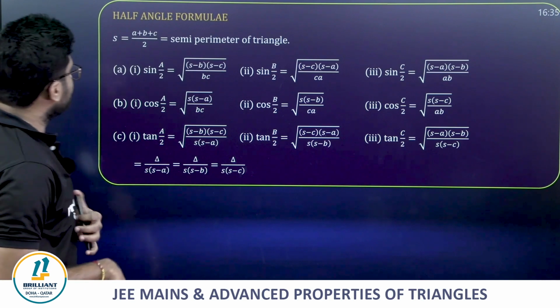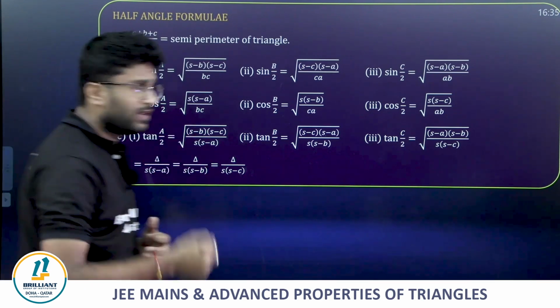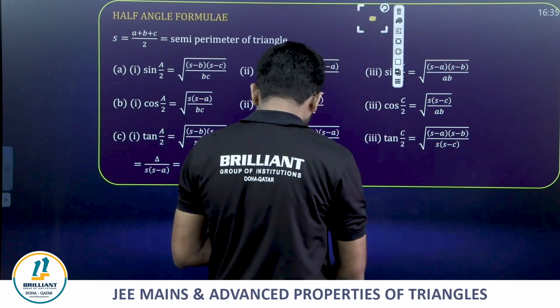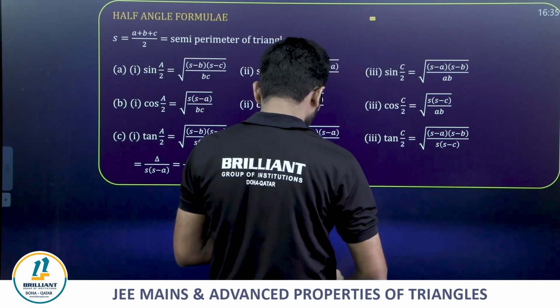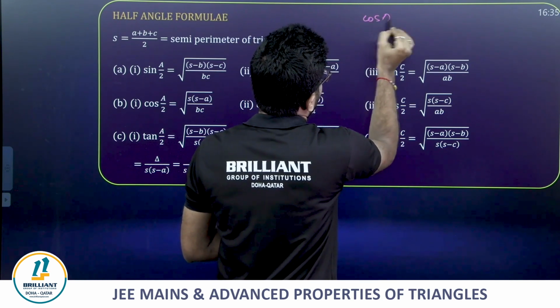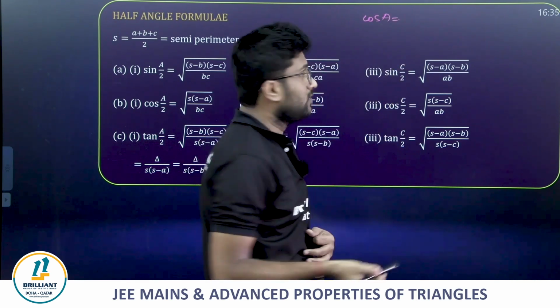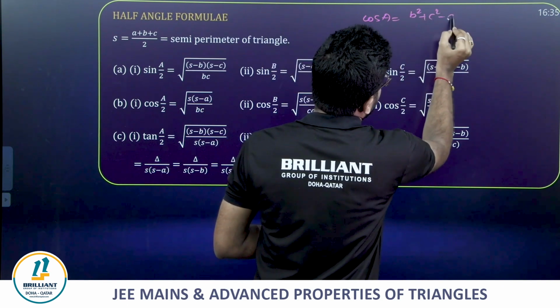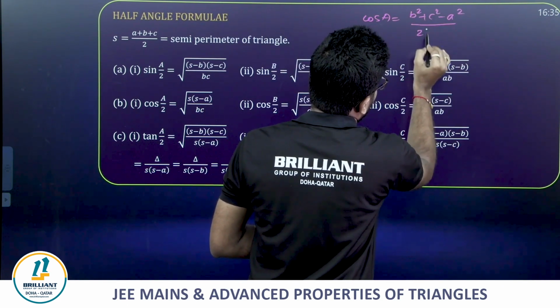how do we get this? Already we have seen the cosine rule, friends. Cos A is equal to (b square plus c square minus a square) by 2bc.